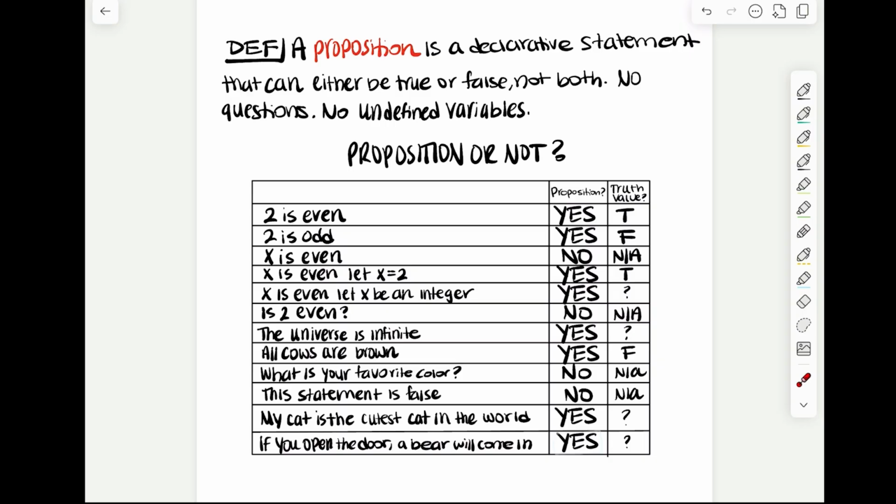In the next video, we'll talk about how to represent propositions mathematically. We'll talk about atomic versus compound propositions, logic operators, aka connectives, and how to construct truth tables for all of these propositions. I'll see you in the next.